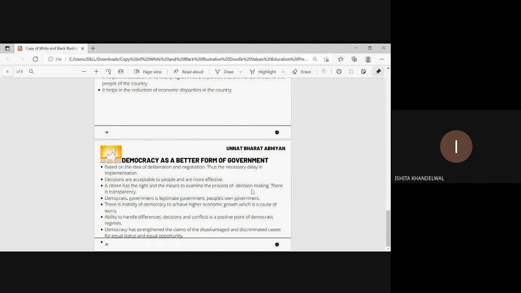Now, let us discuss democracy as a better form of government. How is democracy a better form of government than other kinds of ruling regimes? Based on the idea of deliberation and negotiation, there is a necessary delay in implementation. The ability to handle differences, decisions, and conflicts is a more positive point. Democracy has strengthened the claims of the disadvantaged and discriminated castes for equal status and opportunity. It always allows citizens to represent themselves and to choose the candidate whom they deem fit.